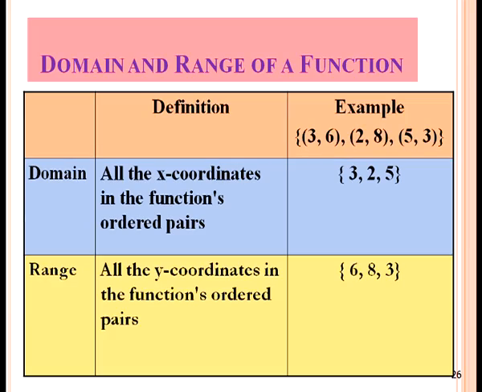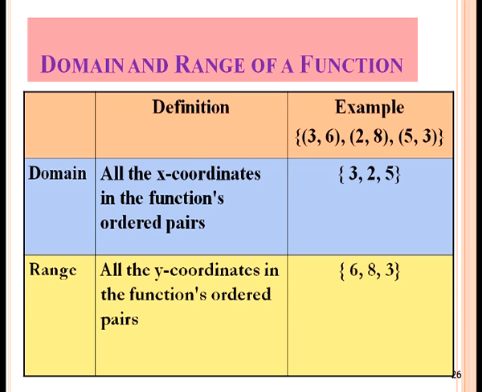Now we will discuss the domain and range of a function. Domain is all the x coordinates in the function's ordered pairs. For example, in the ordered pairs (3, 6), (2, 8), (5, 3), the domain is the x coordinates, which are 3, 2, 5.